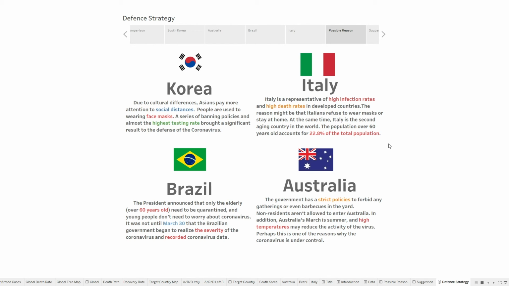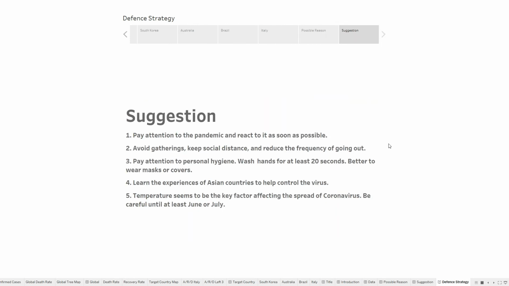For Australia, the government has strict policies forbidding any gathering, even barbecues in the yard. Non-residents are not allowed to enter Australia. In addition, Australia's March is summer. The high temperature might reduce the activity of the virus, so perhaps this is one of the reasons why the coronavirus is under control. And we have some suggestions.